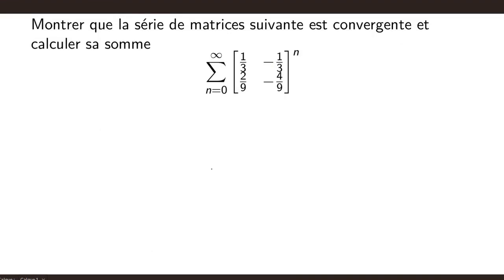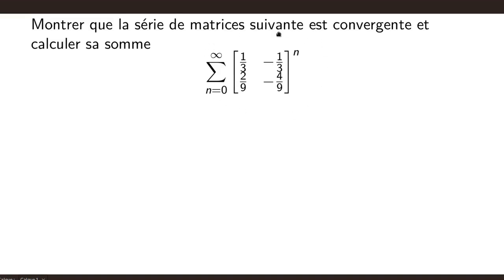It is the matrix series, sum from n equals 0 to infinity, of the 2x2 square matrix with rows (1/3, -1/3) and (2/9, -4/9), to the power of n. Thus, as we can see, it is certainly a series in the normed vector space of 2x2 square matrices with real coefficients. We are faced here with the problem of calculating the powers of a matrix.